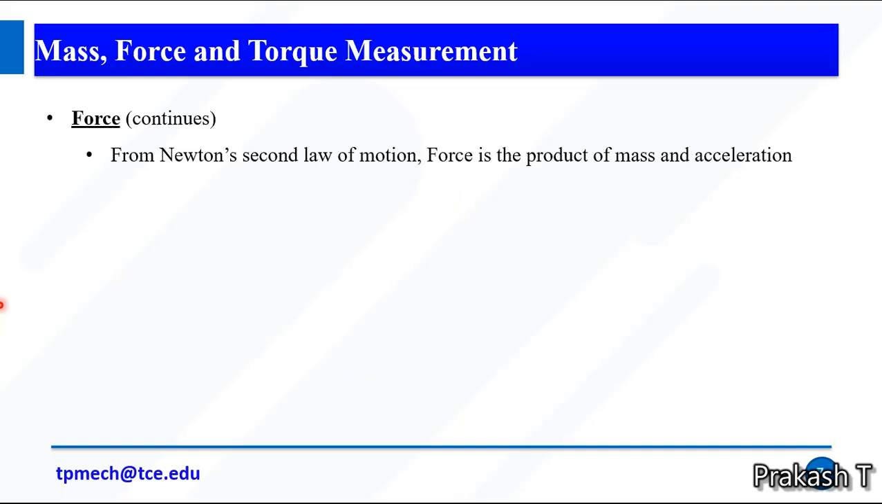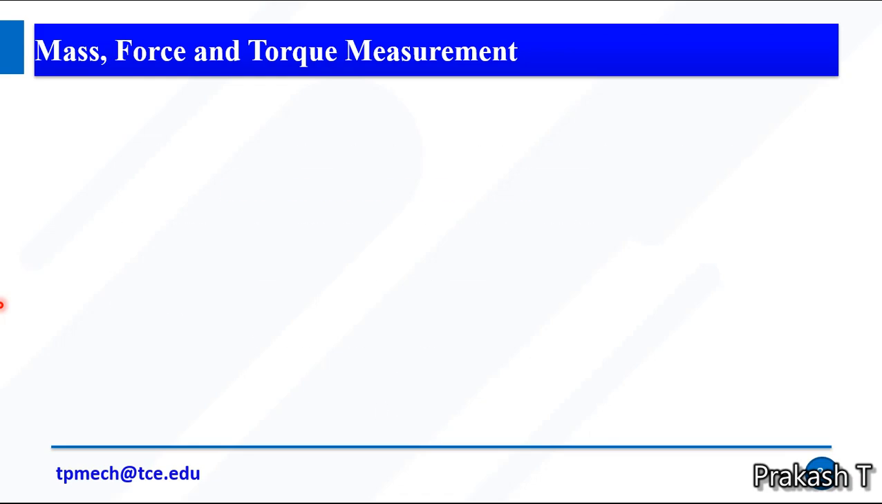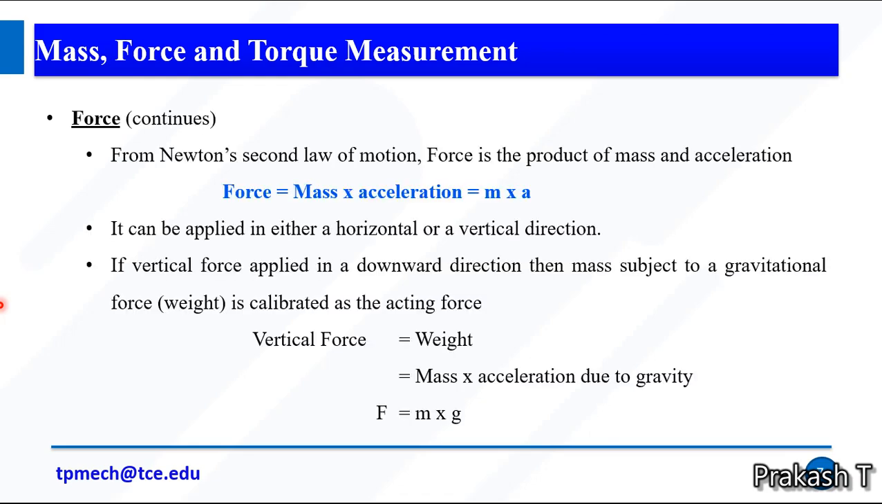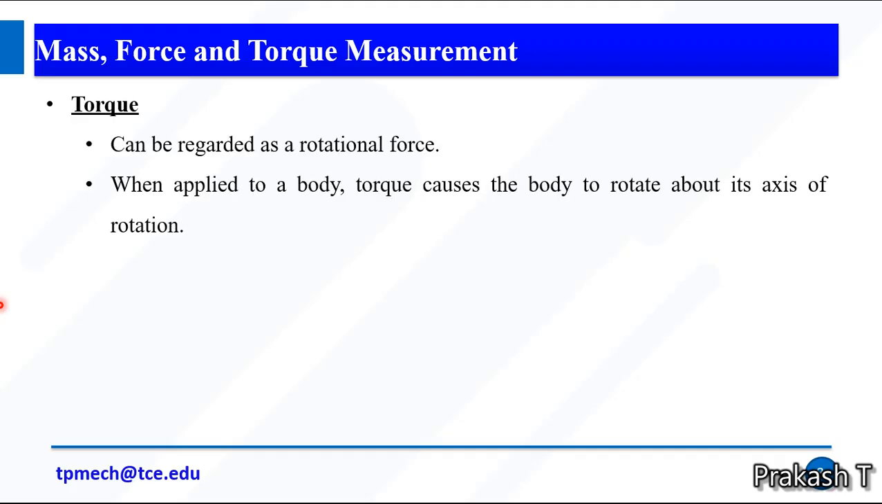From Newton's second law of motion, force is the product of mass and acceleration. We know that F equal to m into a. It can be either horizontal or vertical. If the force is vertical or in the downward direction, then the mass subject to gravitational force is the acting force. So vertical force equal to weight, which we can calculate as mass into acceleration due to gravity. So F equal to m into g if a vertical force acts. Torque can be regarded as the rotational force. When applied to a body, torque causes the body to rotate about its axis of rotation.